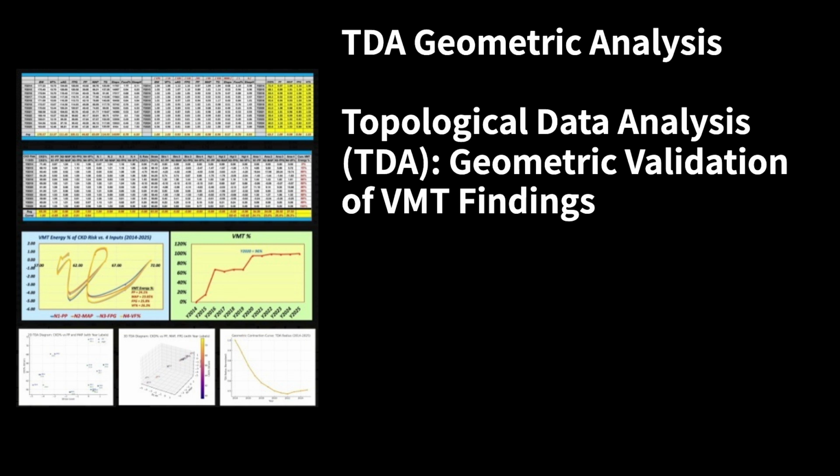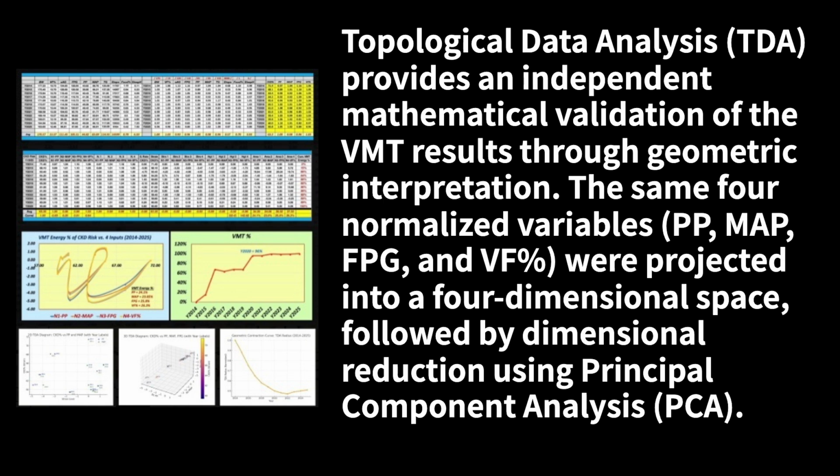TDA geometric analysis, topological data analysis, TDA, geometric validation of VMT findings. Topological data analysis, TDA, provides an independent, mathematical validation of the VMT results through geometric interpretation. The same four normalized variables, PP, MAP, FPG, and VF%, were projected into a four-dimensional space, followed by dimensional reduction using principal component analysis, PCA.